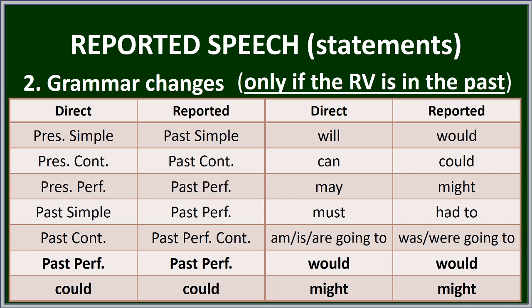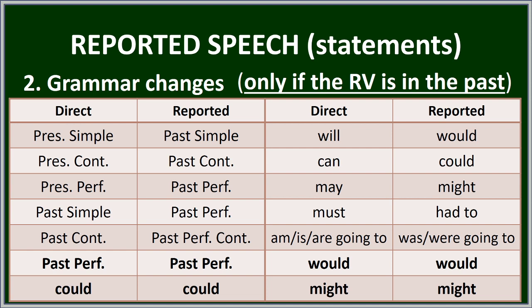If we have past tenses, we change them into past perfect tenses, both past perfect simple or past perfect continuous. Correspondingly, we use past forms of modal verbs like could instead of can, might instead of may, had to instead of must. And the auxiliary verb for future, will, changes into would.